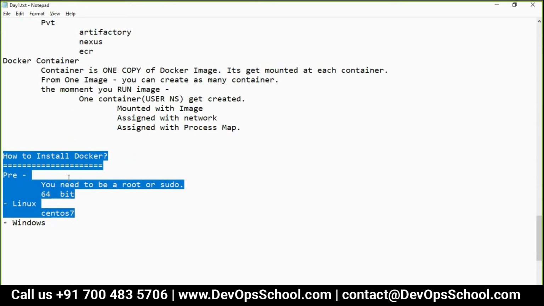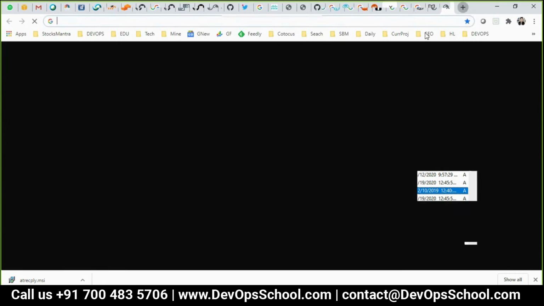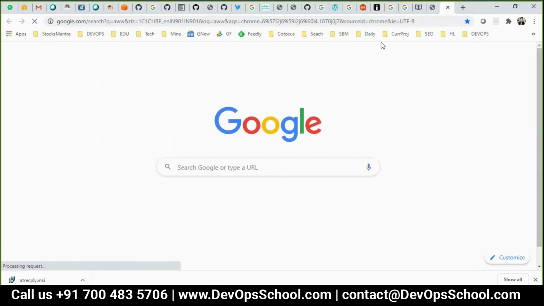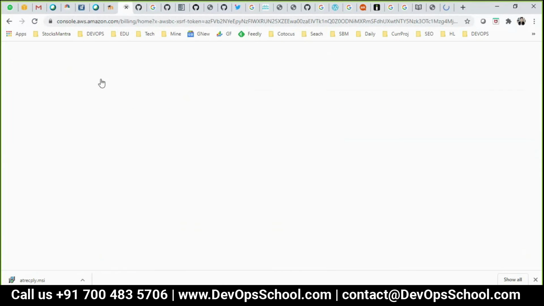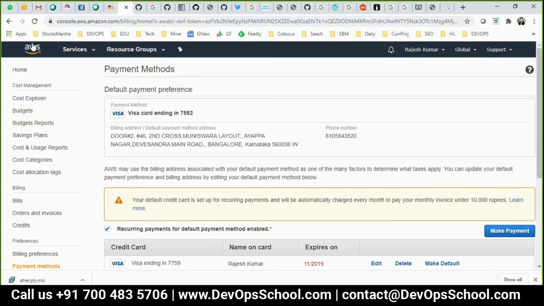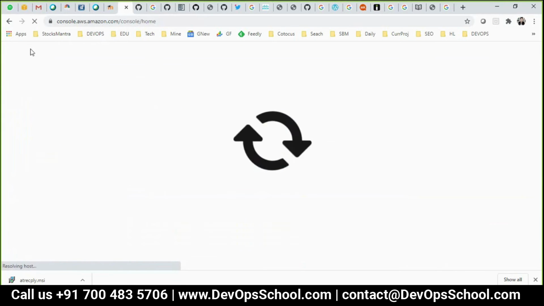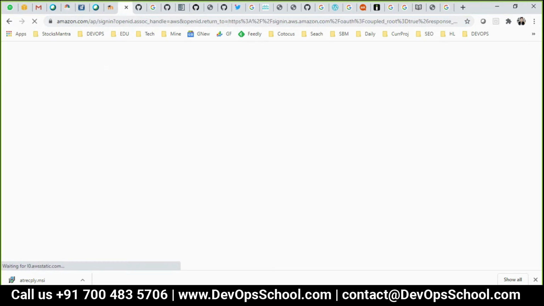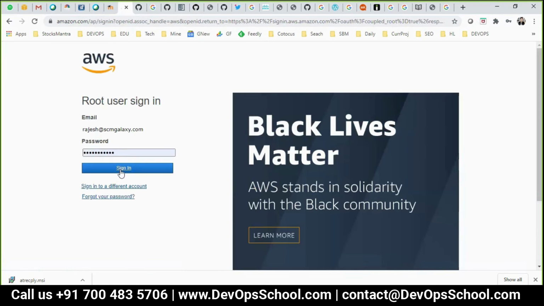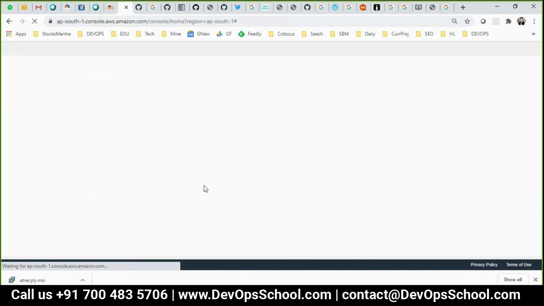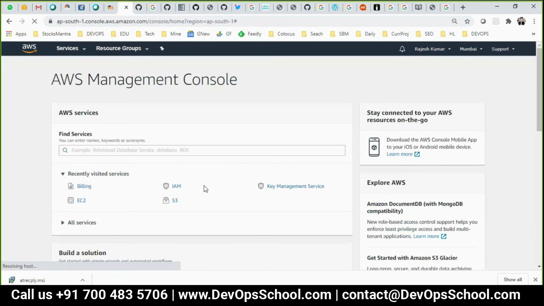Can I go ahead with the demo? Yes, sir. Okay, so let's go ahead with the demo. I will use CentOS as one of the virtual machines. You have also got the same virtual machines, but the IP address will be different, and the way you are going to use it is different. So let's do that.